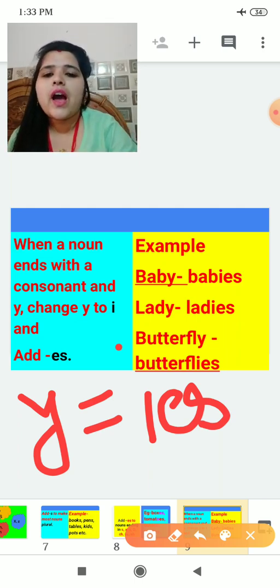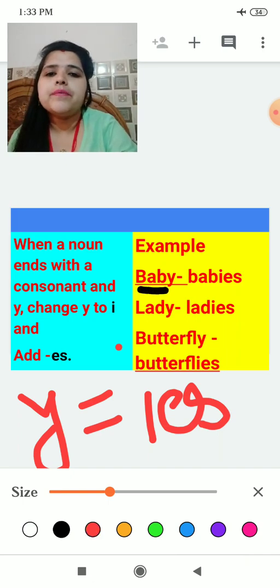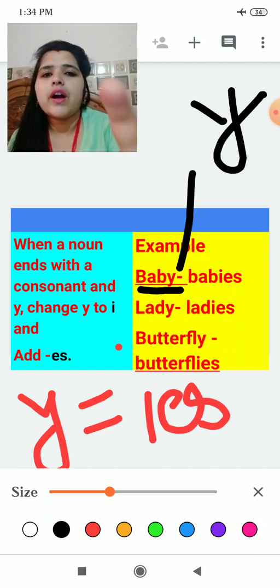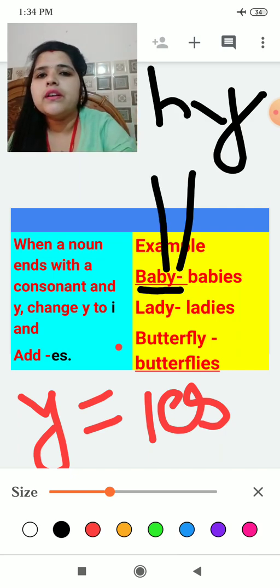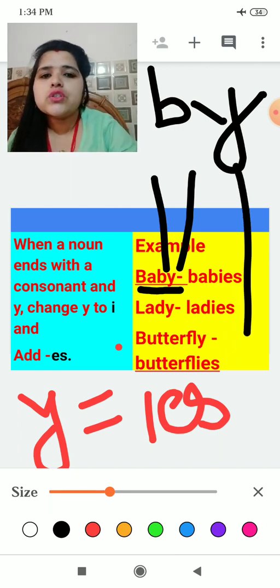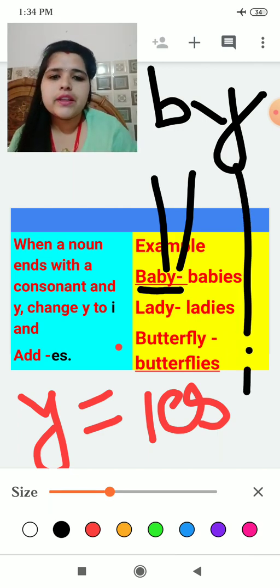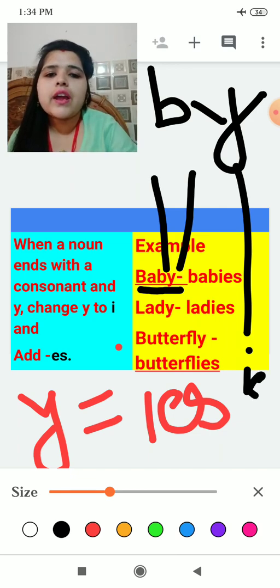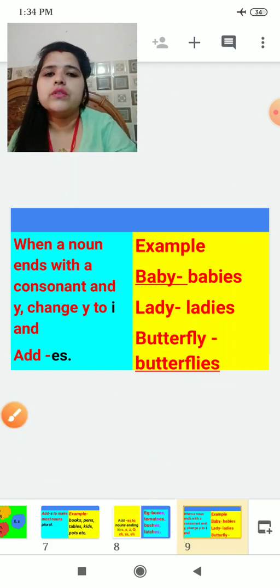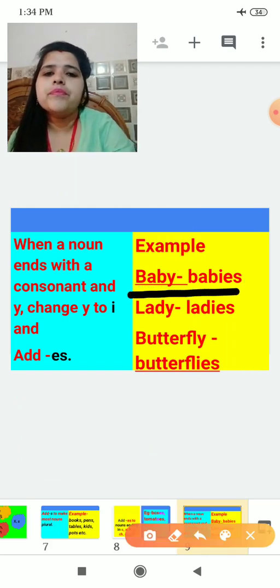See, if we have baby, what is the last letter? The last letter is y, and before it we have b. B is a consonant, so y will be changed to i, and we will write es behind. So baby will become babies.